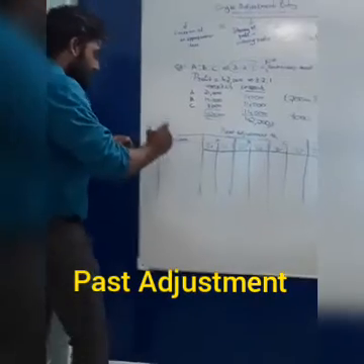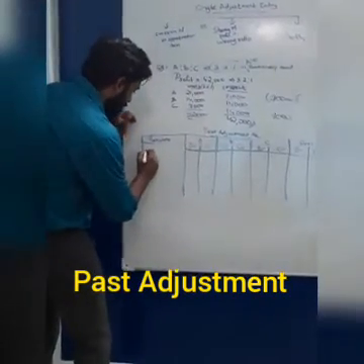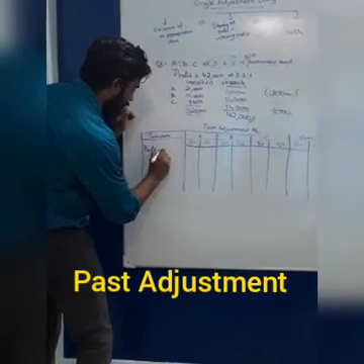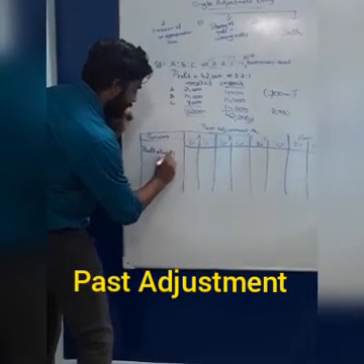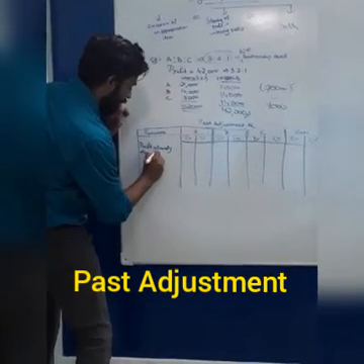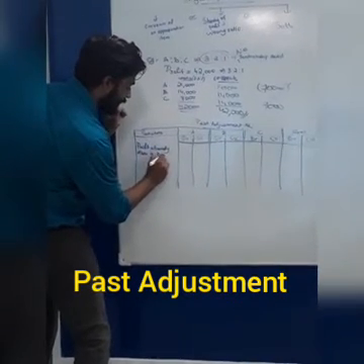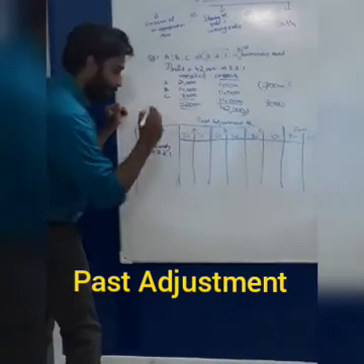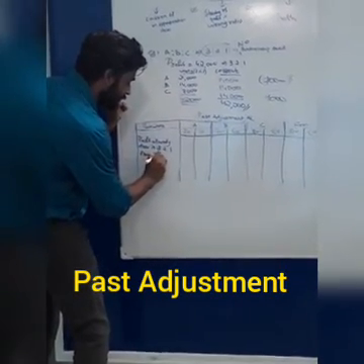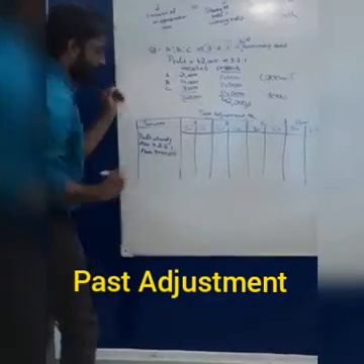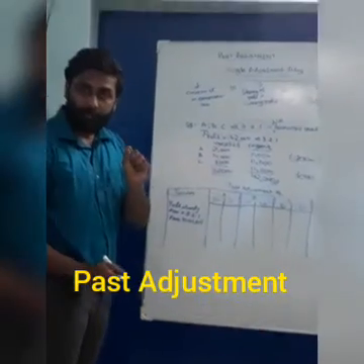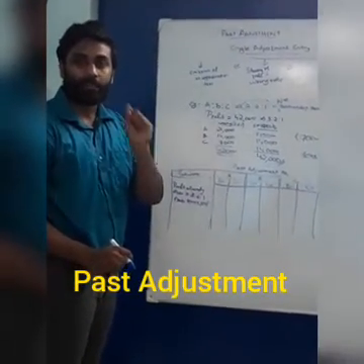So please listen. First we have to write the profit already distributed in the ratio 3:2:1.